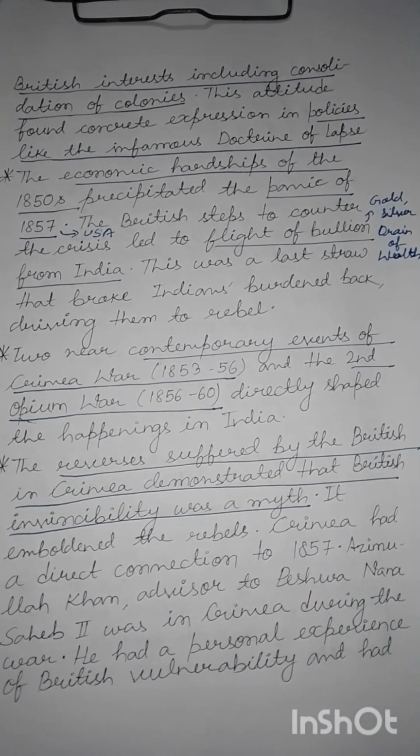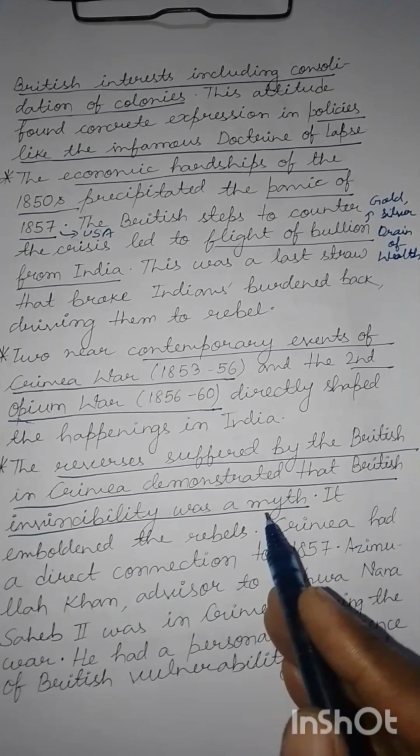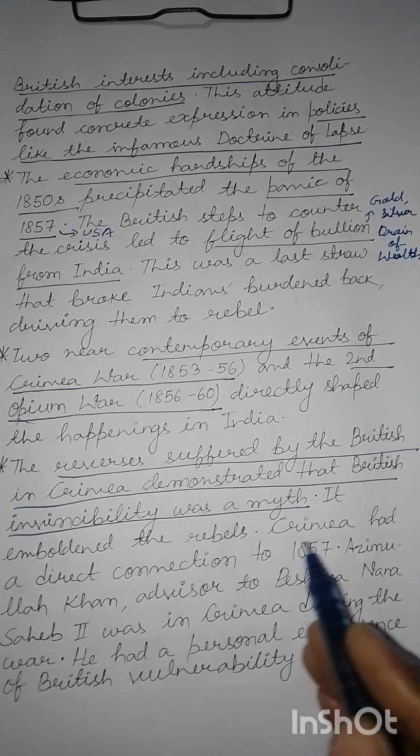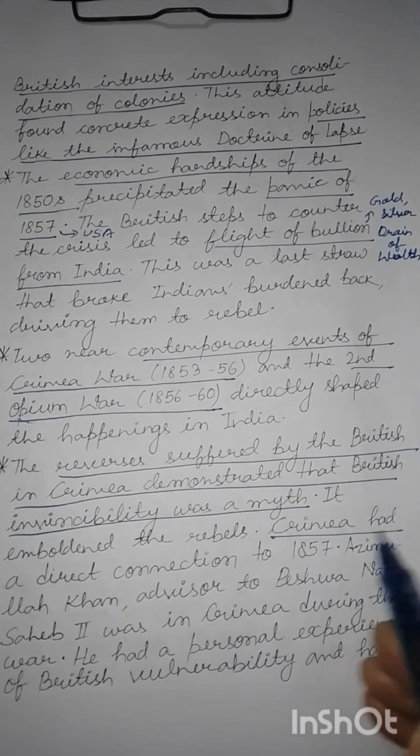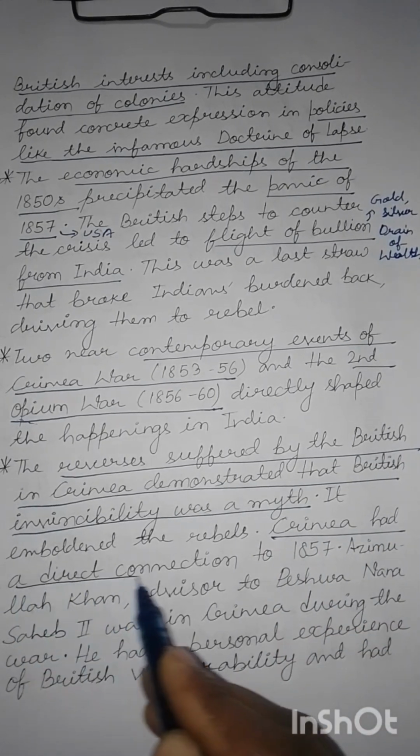Actually, before it was thought that the British could not be defeated, but most of the losses that the British had suffered in Crimea, even though they were ultimately victorious, confirmed to Indians that the British could ultimately be defeated. They could indeed be defeated. It emboldened the rebels, and Crimea had a direct connection to 1857, as we were just talking about.